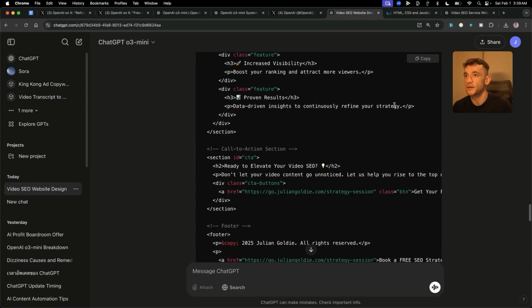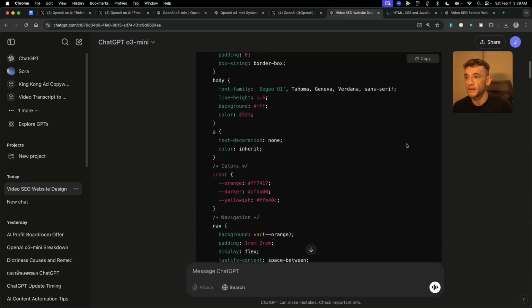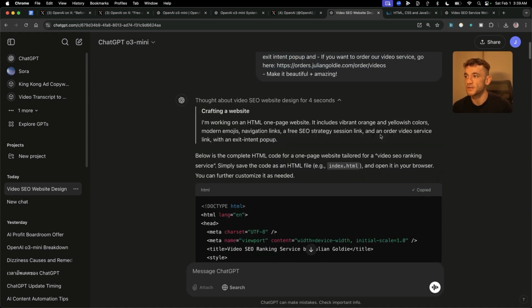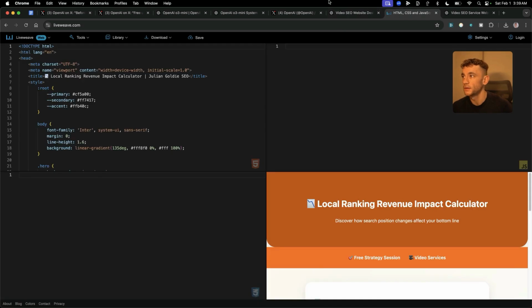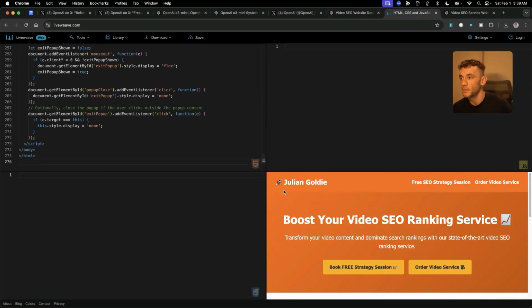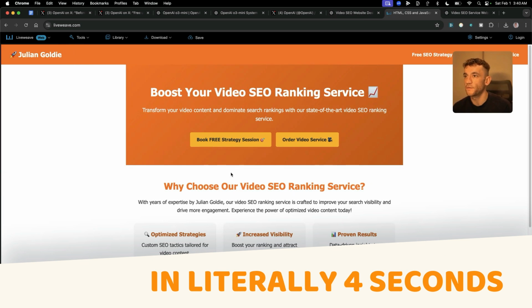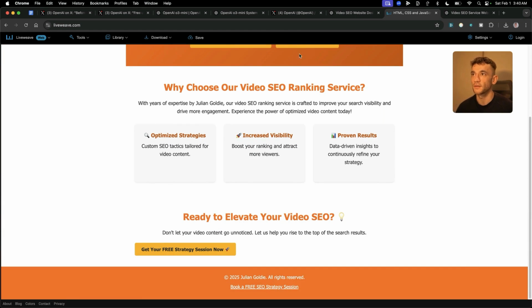So we're going to grab the HTML now. We can't preview it directly inside the chat, so it doesn't seem like, for example, you can use a canvas directly inside ChatGPT with o3-mini. You have to test the HTML as well. But let's test this out, see what we've got. We have a website built in literally 4 seconds. That's how long it took from o3-mini.